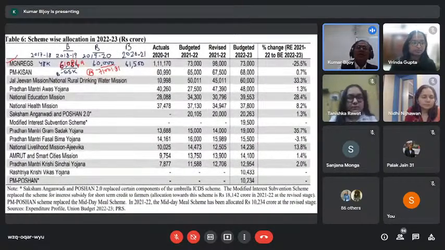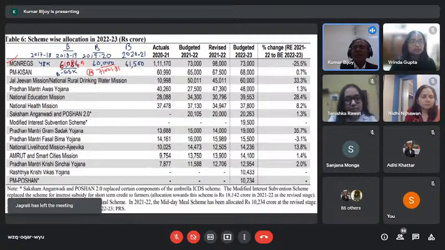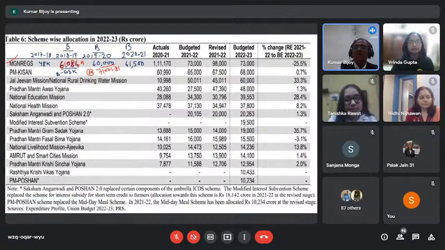This is also one thing, because MGNREGA has always been considered one of the important schemes of the government. People are very much aware of it, because a lot of discussion in public forums has happened on this. So that's why I have taken it. From 17-18 onward, I have put some handwritten figures here, with figures available from 17-18 to 22-23. In 17-18, 48,000 crore rupees was the budget, which increased to 55,000 crore, but actual expenditure in 18-19 was 61,000 crore.